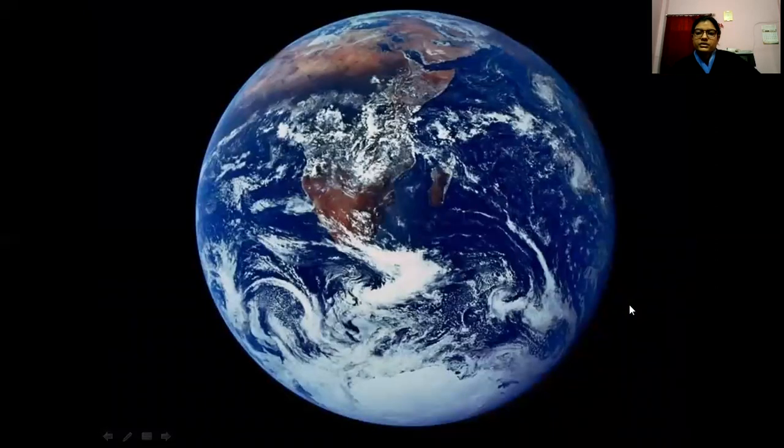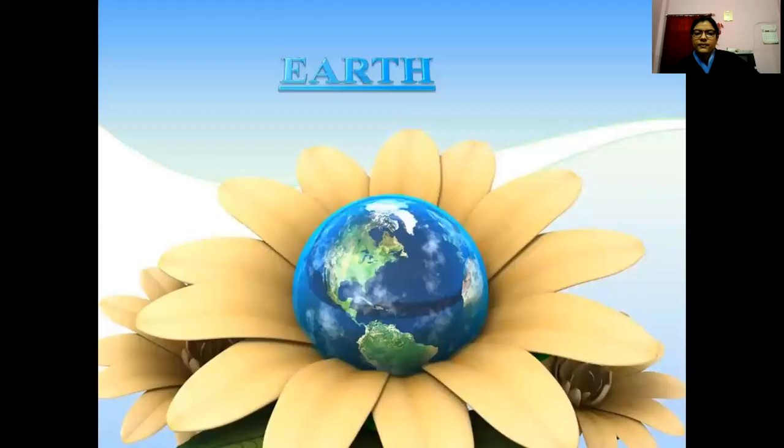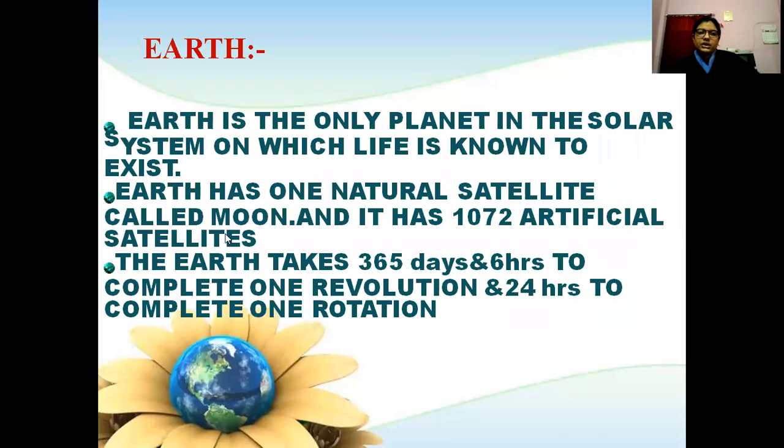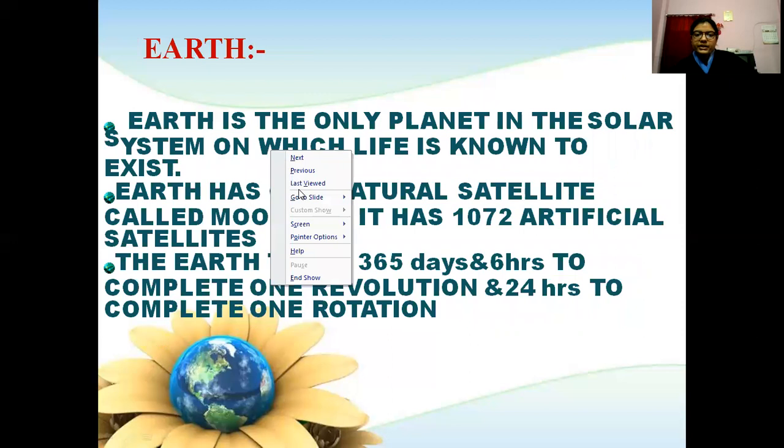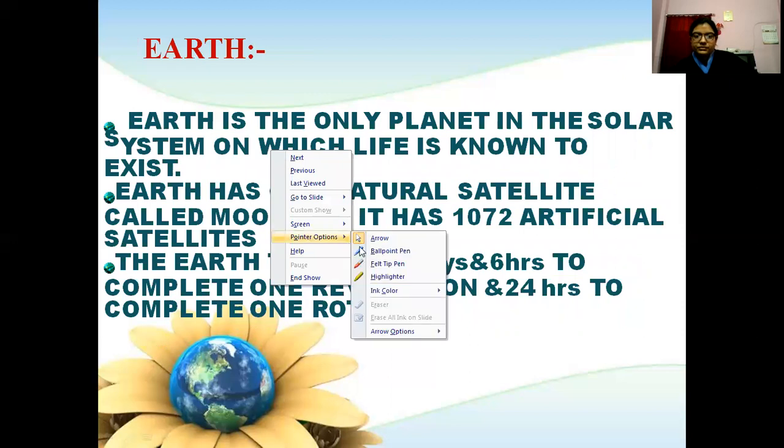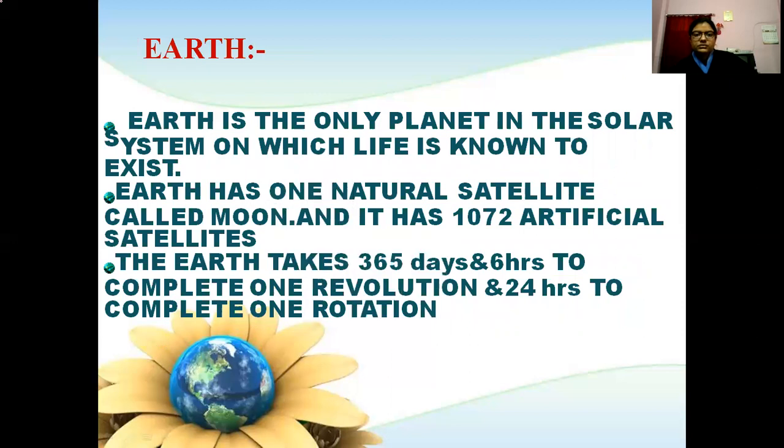This is our Earth. Earth is the only planet in the solar system on which life is known to exist.